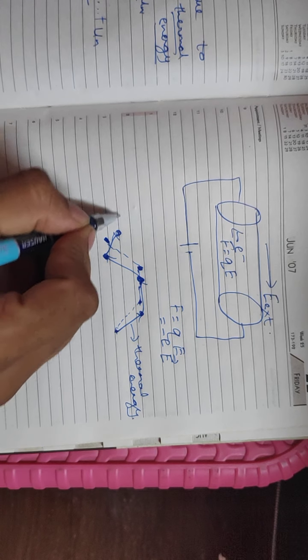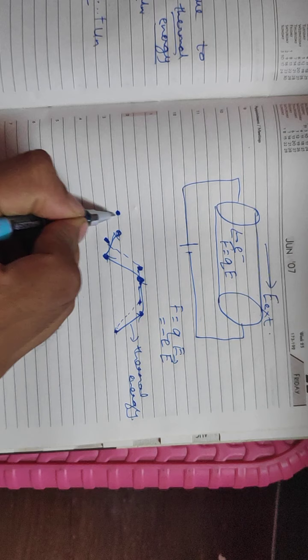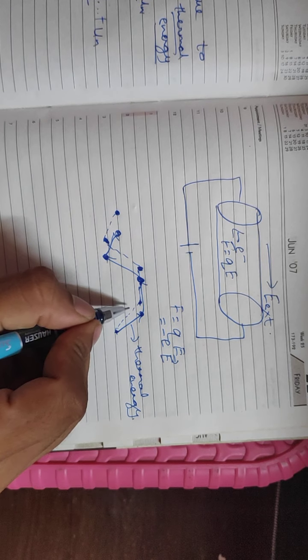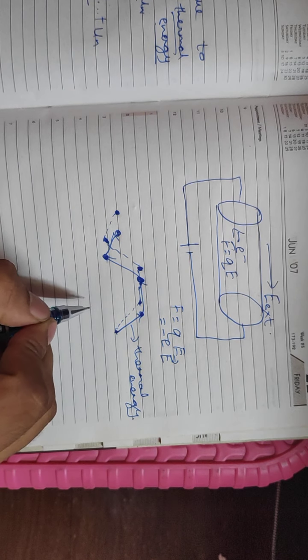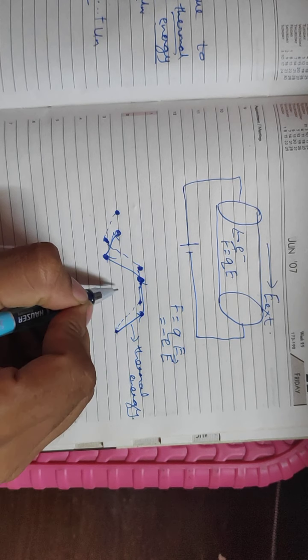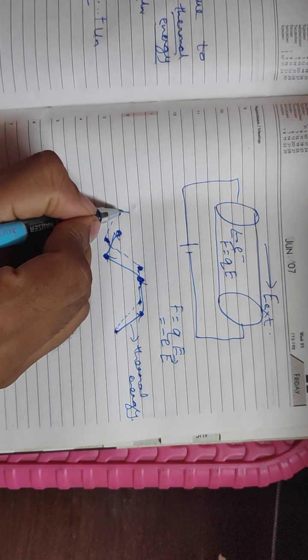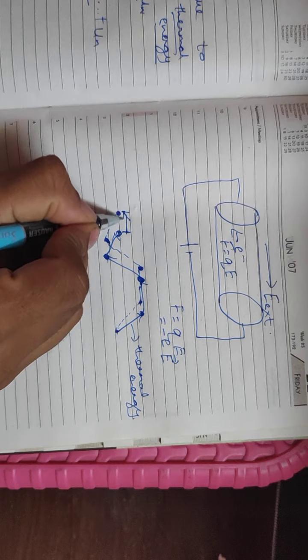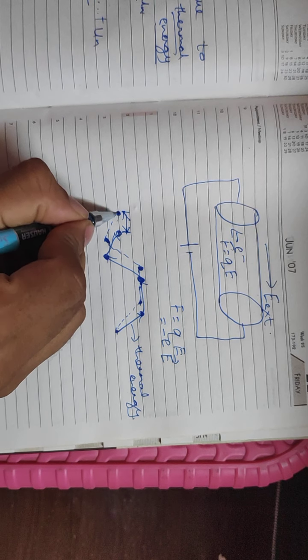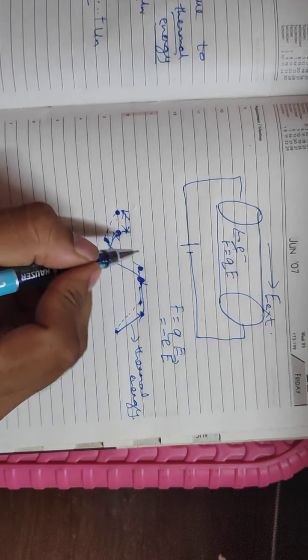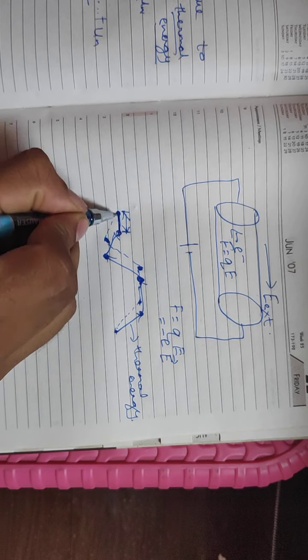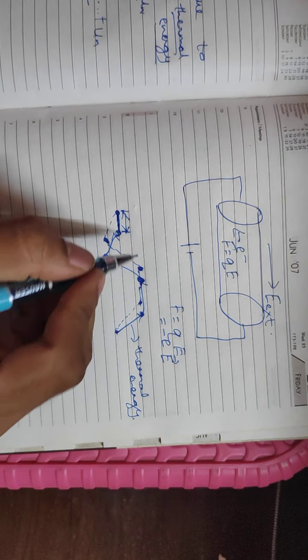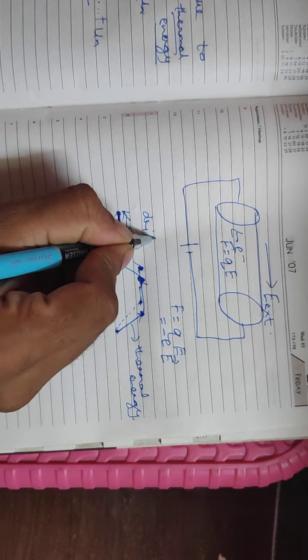Now it had to reach over here, instead of that, what will happen? Due to the external electric field, it will slowly start drifting in the other direction. It will slowly go in the other direction. So it has actually deviated from its path by some distance. Now the velocity to cover this is known as your drift velocity, or this is known as your drift.